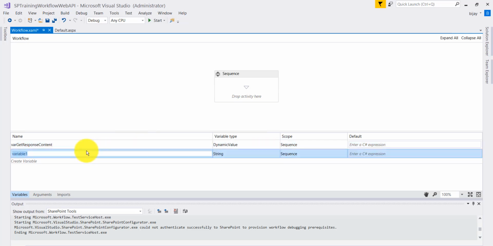Next, another variable we will create of type string. I will take the variable name var result, and this will be of type string. So these two variables are there now.